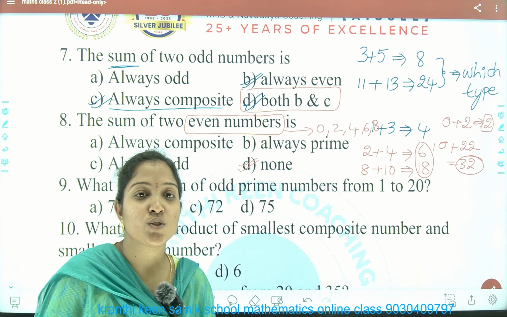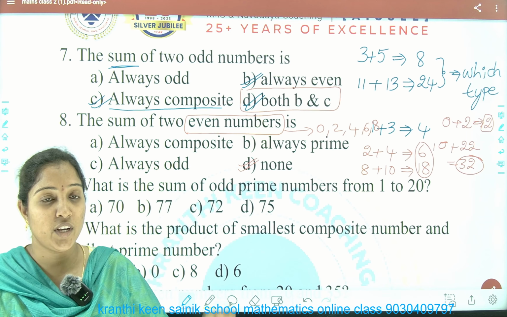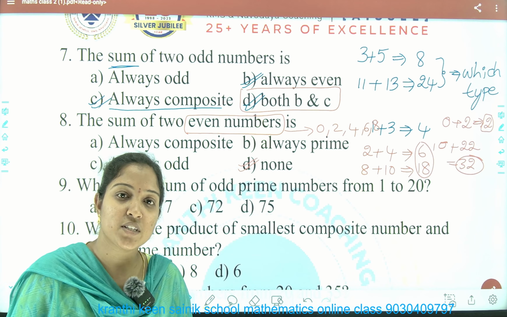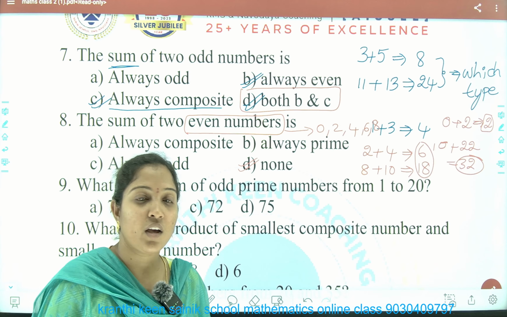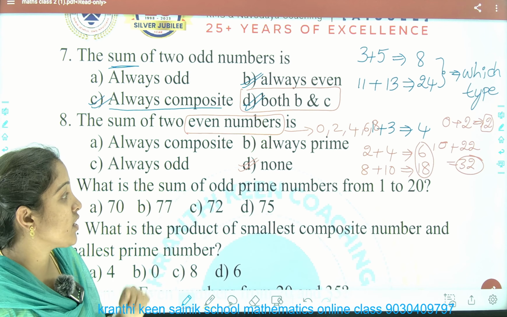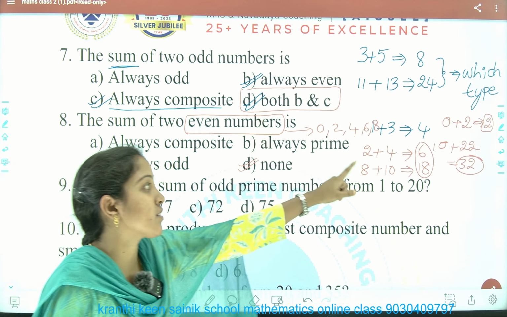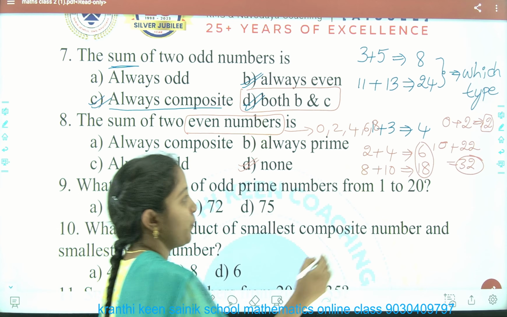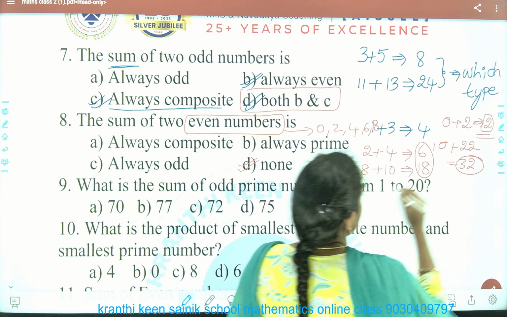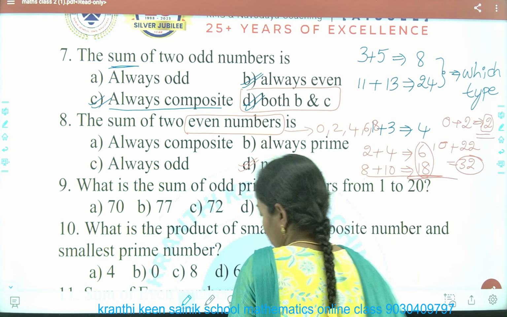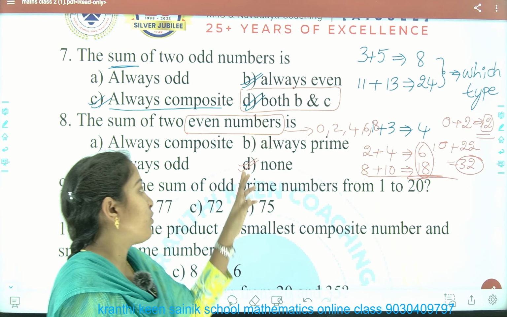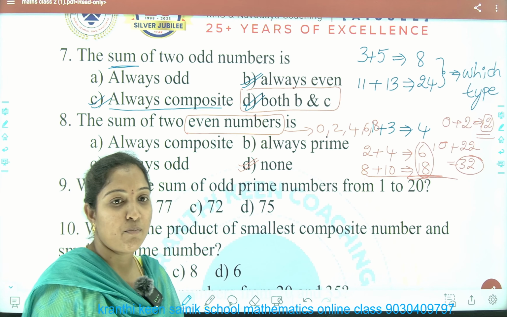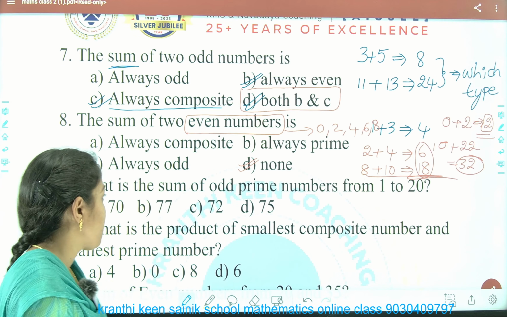Always composite means that when you add any two even numbers, it must be composite only. It should not be any other number. Okay. So our answer is none of these, because you are getting sometimes a prime number and sometimes composite numbers. When it varies, you should not conclude it. You have to go for cannot be determined or none of these.